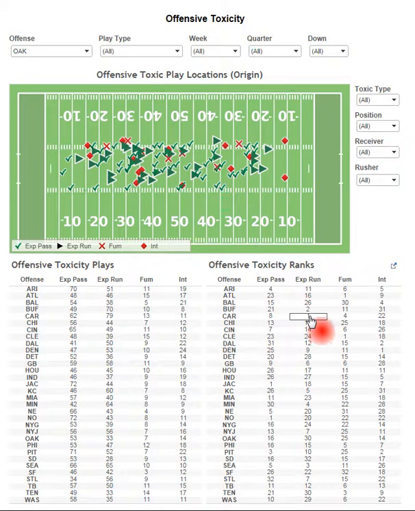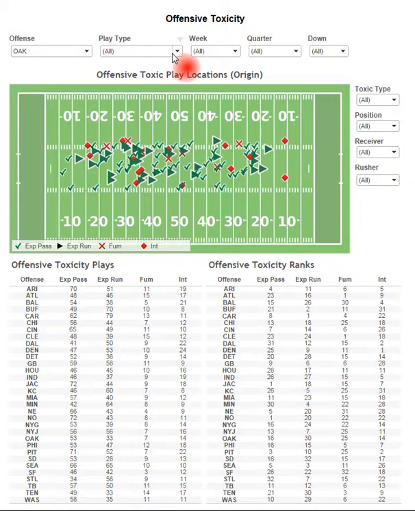Let's see here, Carolina Panthers were the #1 run explosive play team with 79 explosive runs. So you can kind of see that the Atlanta Falcons had the most fumbles of any team in the NFL last year. And in terms of interceptions, the Denver Broncos led the NFL in that metric.